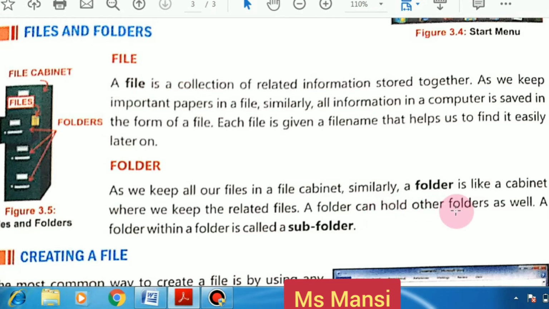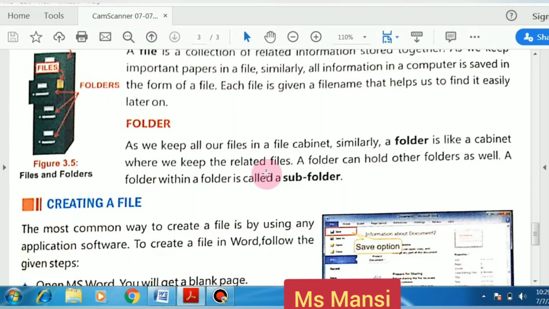A folder can hold other folders as well, and a folder within a folder is called a subfolder.